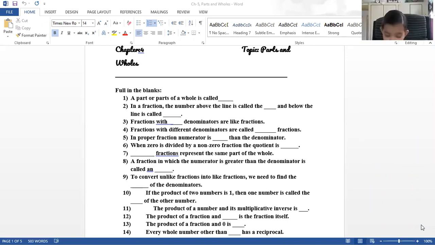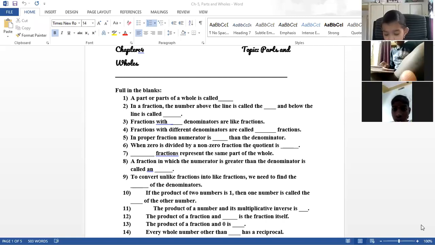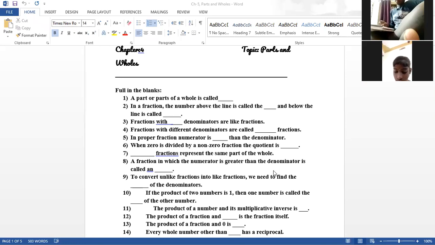Ragnar, switch on your video. Make it fast. What is the fourth question? Third one and fourth one are opposite. Third one is same denominator, like fractions. I gave examples also here, 3 by 2, 5 by 2. I have given explanation also to you. When denominators are different, they are called unlike fractions.